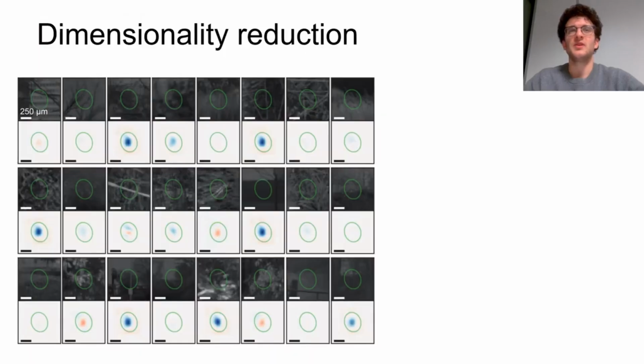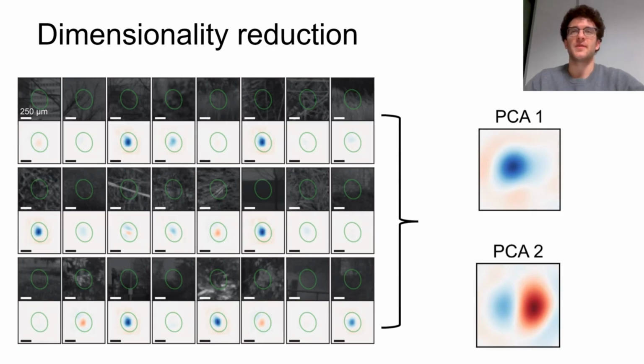To do that, we used the CNN to predict for each cell local STAs for a large number of natural images, and we tried to find a small space in which to represent all the natural images and predicted local STAs for that cell. So we took all the local STAs we generated through the model, and we did a PCA on them. We found that the first two principal components, represented here for one cell, accounted on average for around 90% of the local STA variance.